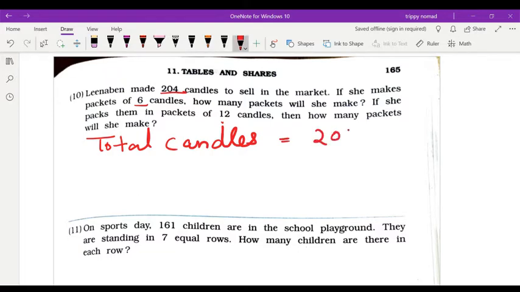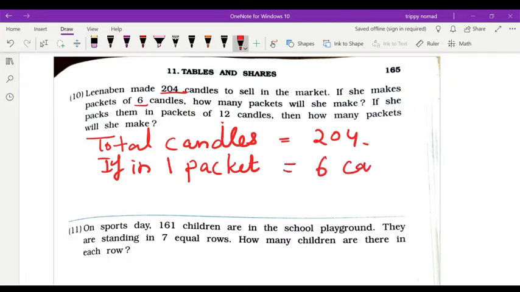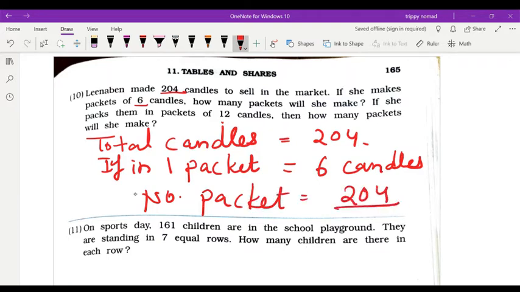204. If in one packet, how many candles? 6 candles. Then how will you find the number of packets? Number of packets is 204 divided by 6.